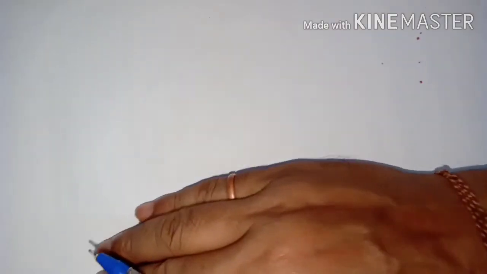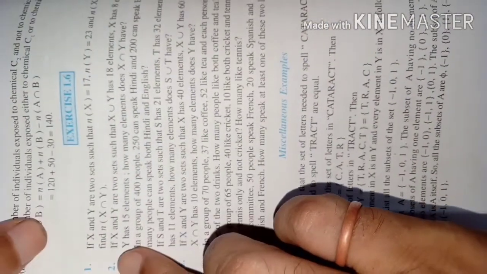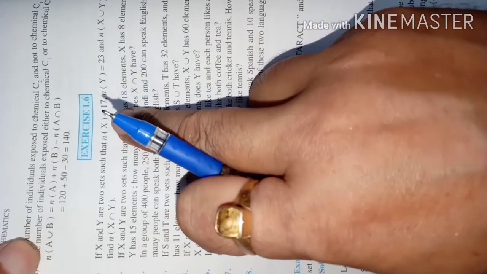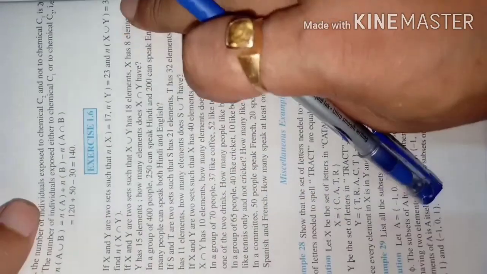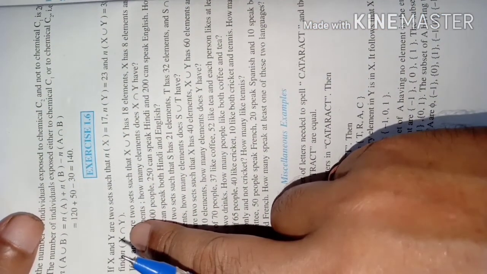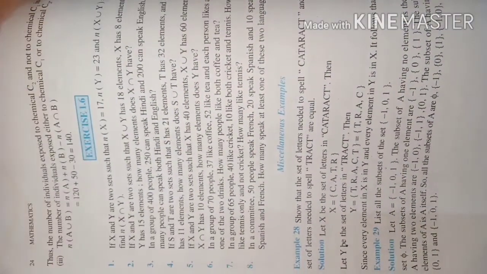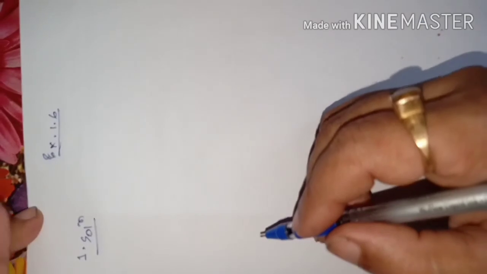One application I am showing you from exercise 1.6, question number 1. X and Y are two sets. Number of elements of X, number of elements of Y, and number of elements of X union Y are all given. Now you have to find the number of elements of X intersection Y. Intersection is asked, which means they are not disjoint, they are intersecting sets. So let us find it by the second formula we have learned.